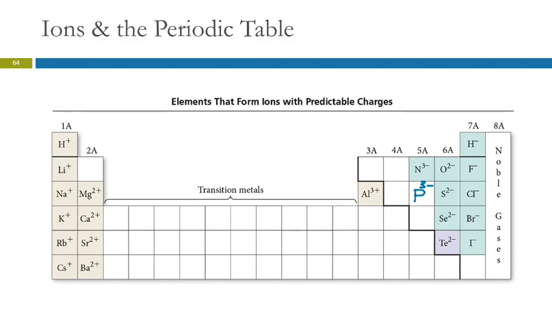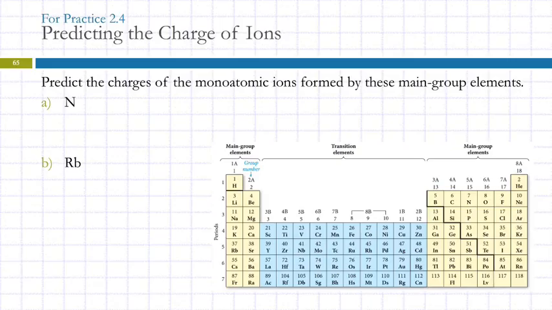So predict the charges of the monoatomic ions formed by these main group elements. Monoatomic means that it's a single atom making an ion. So what would the charge on nitrogen be? -3, right? So we would write the symbol for this as N3-. And how do we know that? Because here we find nitrogen, and we start over here and we go -1, -2, -3.